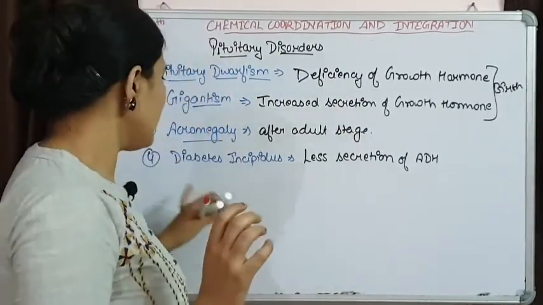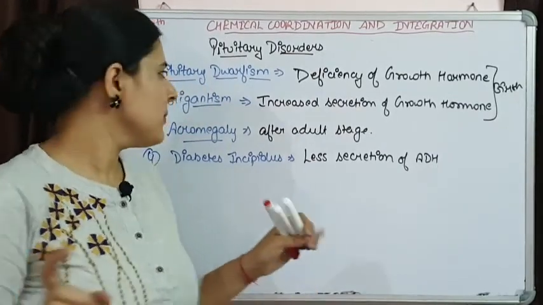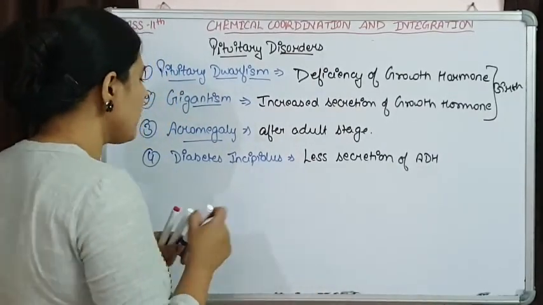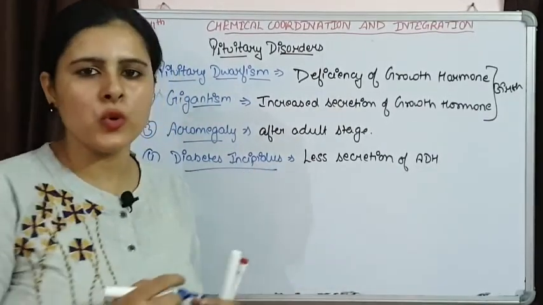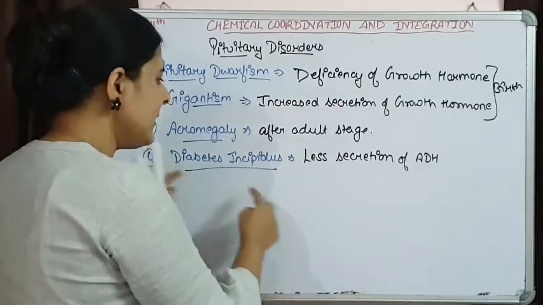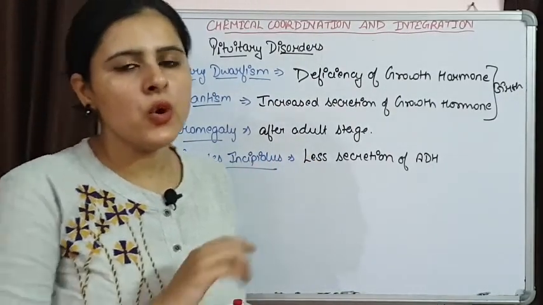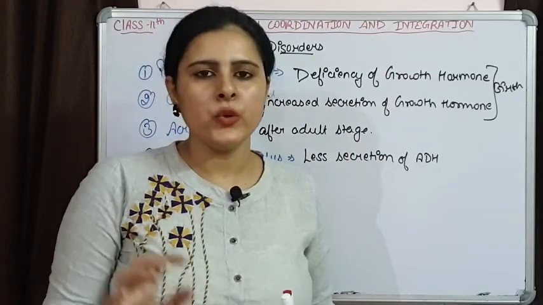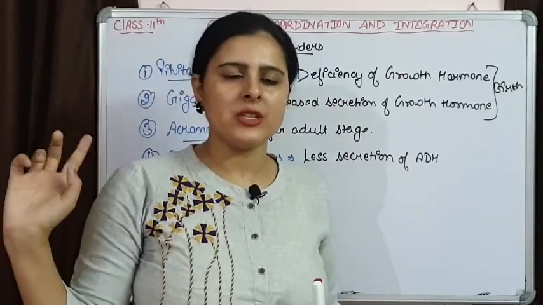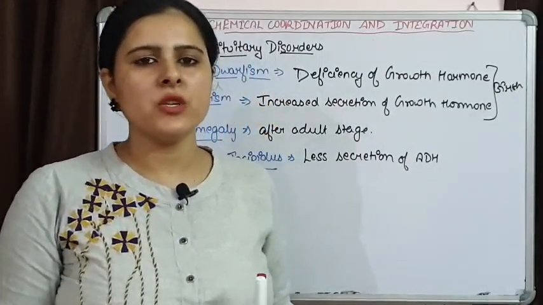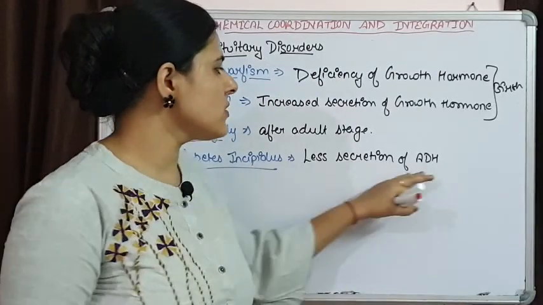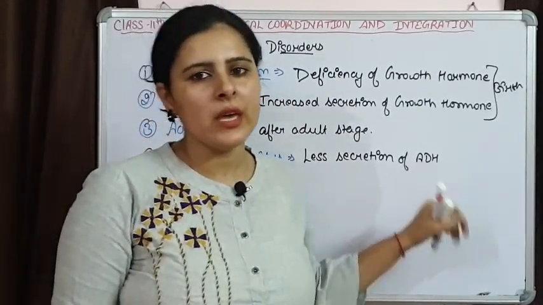Now that is different from diabetes mellitus, because in diabetes mellitus we observe the presence of glucose in urine, and in diabetes insipidus no glucose will be present in urine. So they are different from each other. That is caused by deficiency of insulin, and this one is caused by the deficiency of ADH.